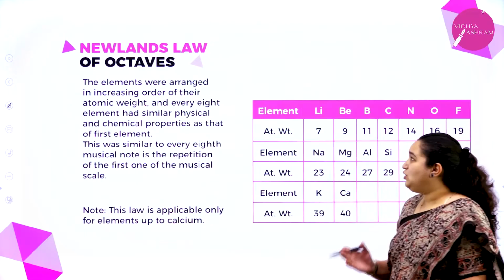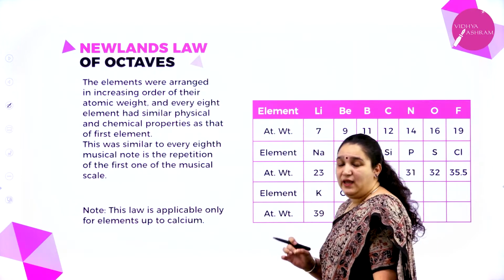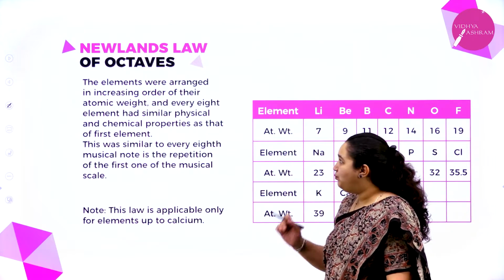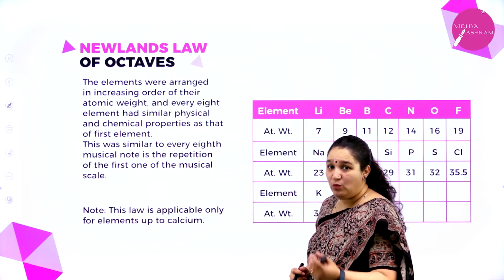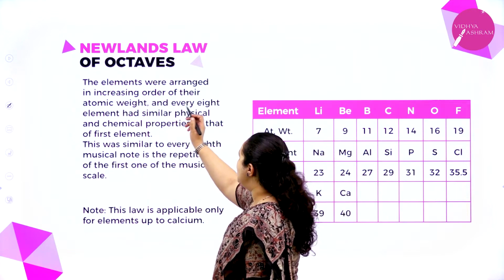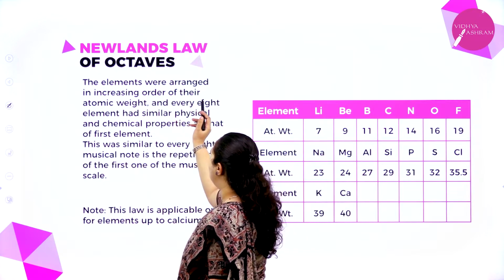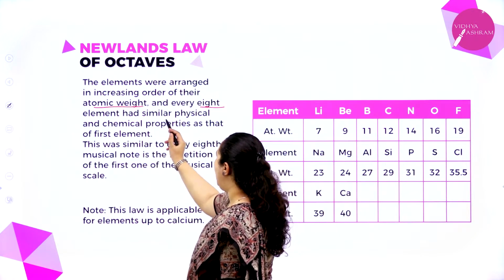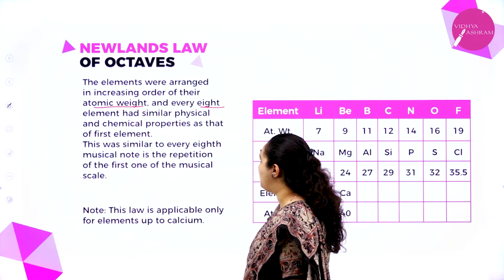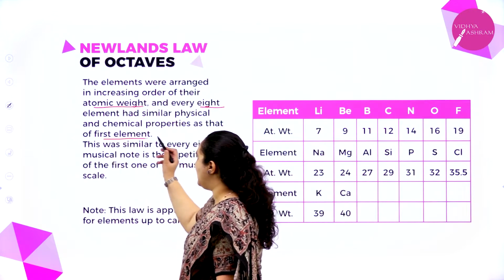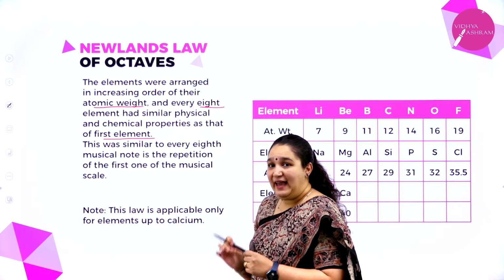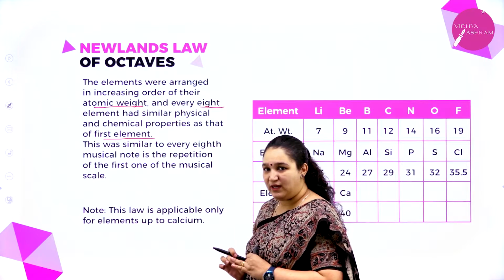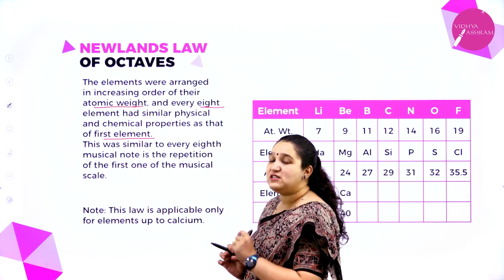Next, what do we have? Newlands' law of octaves. In 1865, John Alexander Newlands put forth this law. What does it actually tell? The elements were arranged in increasing order of their atomic weight, and every 8th element had similar physical and chemical properties as that of the first element.